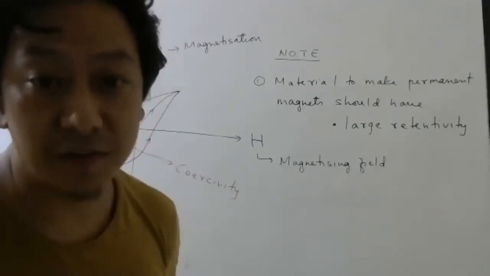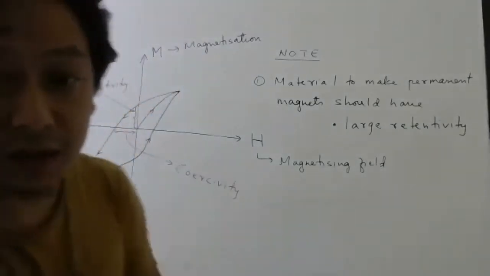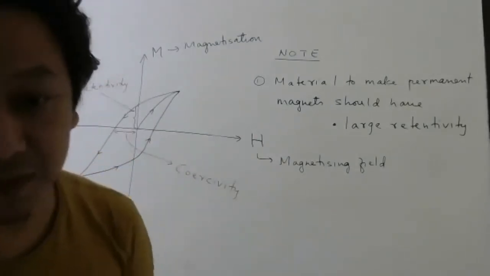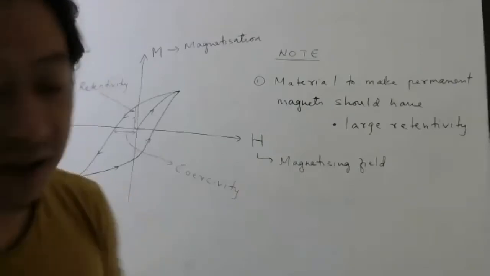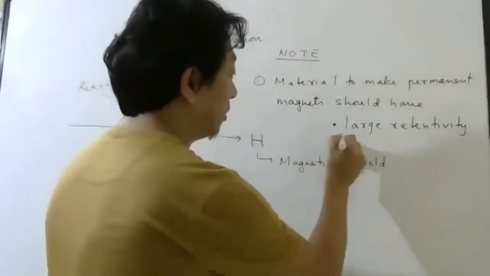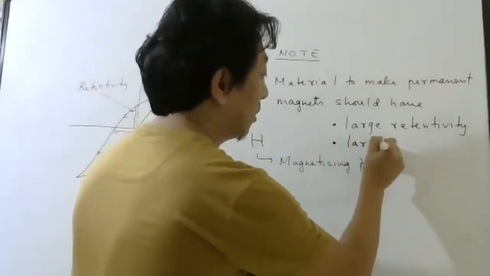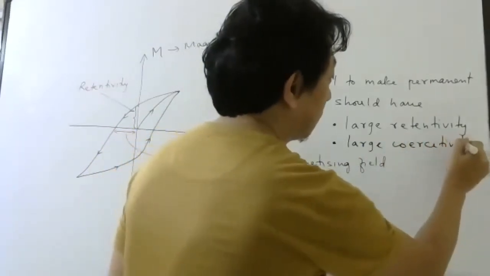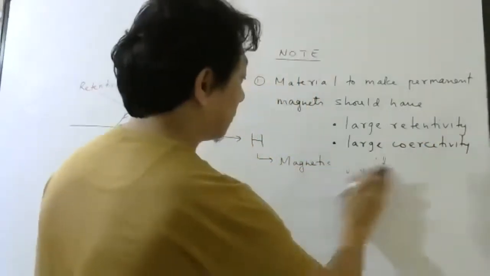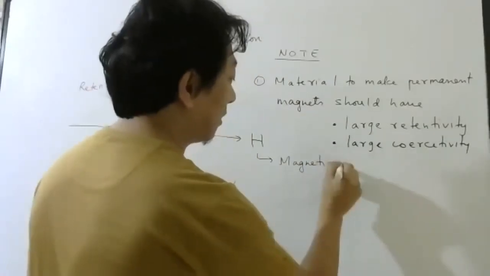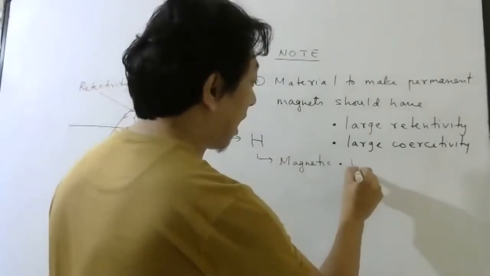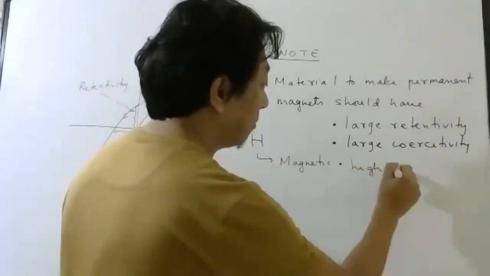So therefore it is very important that the coercivity also should be large. Coercivity should be high. So it should have large coercivity. And the third property has nothing to do with the graph, but it should have high permeability.